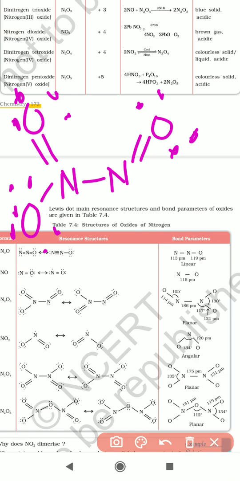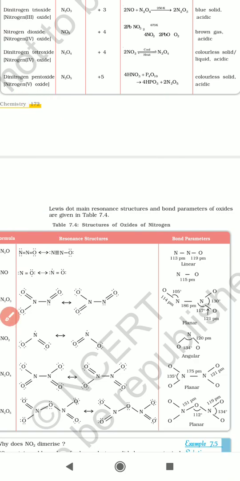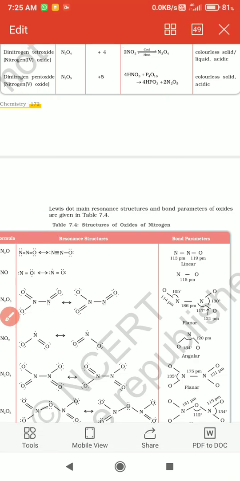Similarly, the remaining compounds like the NO2 molecule, N2O4 molecule and N2O5 molecule: in all these structures, the number of electrons must be the same and the number of atoms must be the same. Only slight changes are observed at some locations. So this is about the resonance structures of oxides of nitrogen.